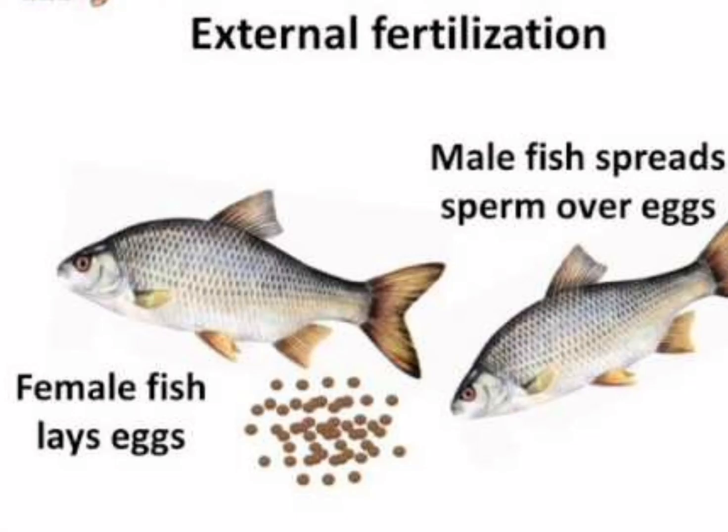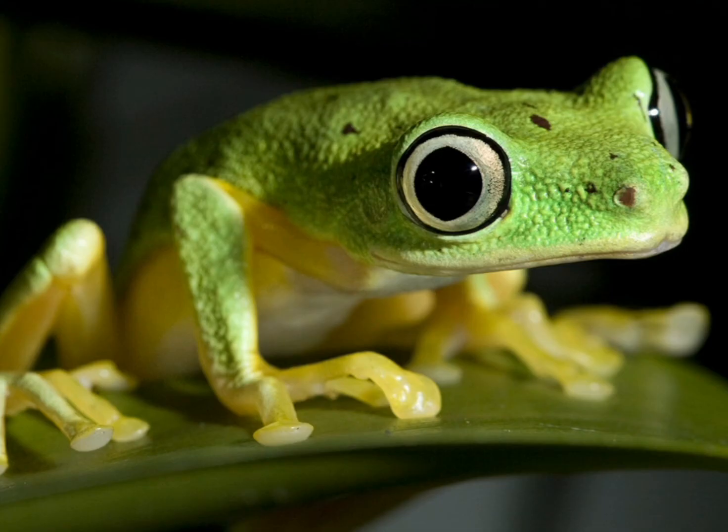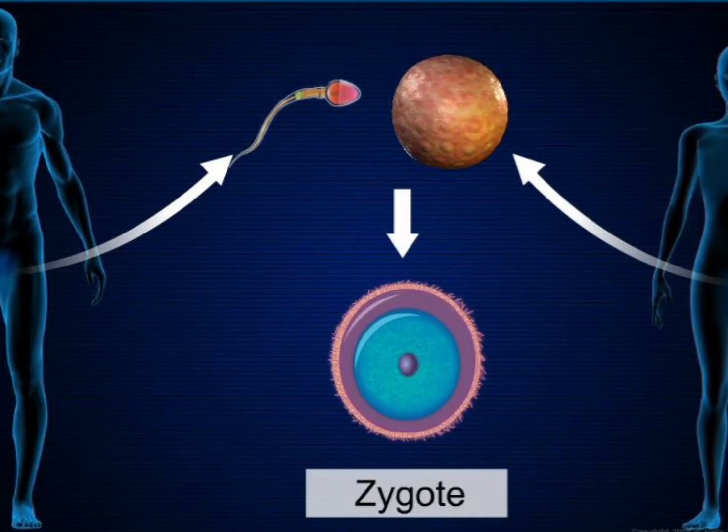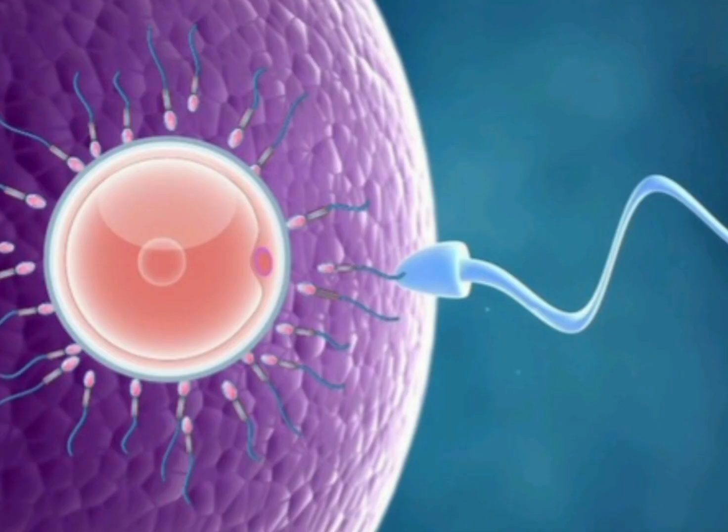The first method is external fertilization, where the release of the germ cells takes place outside the body of the individuals, as in the case of frogs, amphibians and fishes. And in the case of internal fertilization, physical contact between the two individuals is required, where the fusion of gametes takes place inside the body of the female partner.